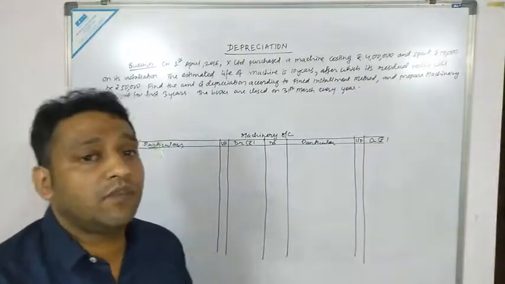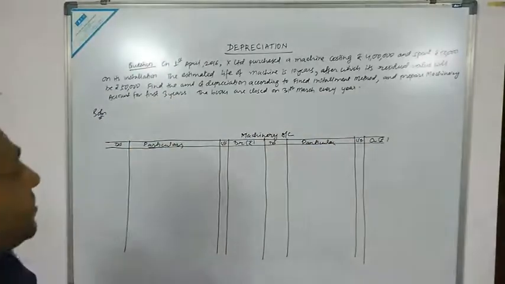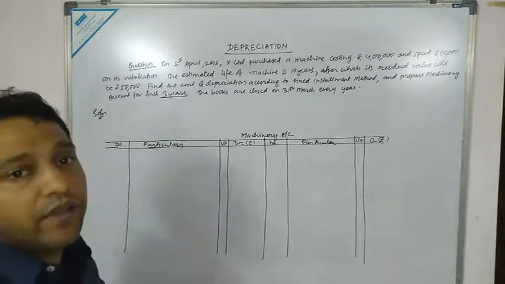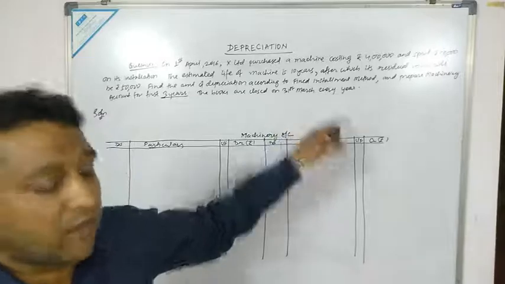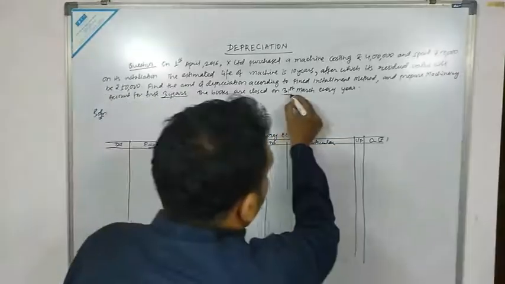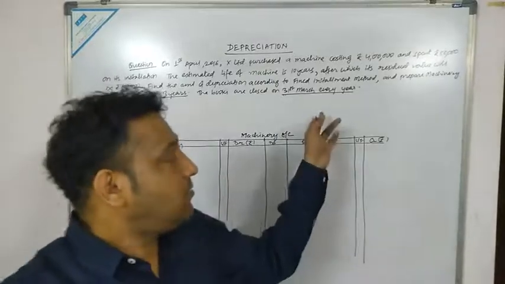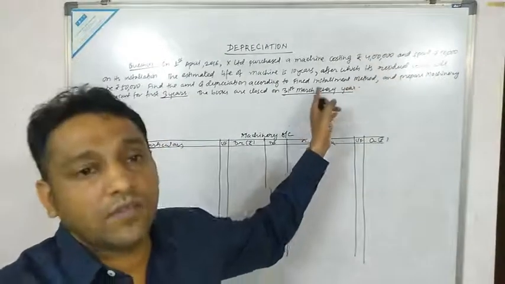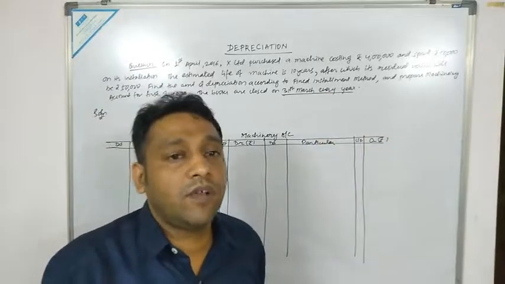and prepare the machinery account for the first 3 years. We are required to prepare the machinery account for 3 years, and the books are closed on 31st March every year. Listen, in case of depreciation, the date is the most important factor. We have to see when we purchased the machine and when our closing date is. Accordingly, we have to calculate the number of months and the amount of depreciation.